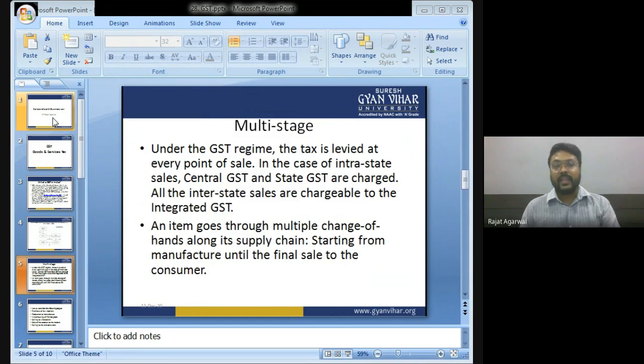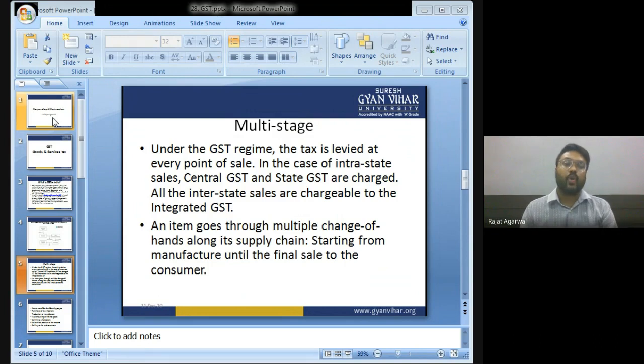So, in case of intra-state sale, that is within the state, we charge central goods and service tax, and state goods and service tax are charged. And all the interstate sales, that is from one state to another state, are chargeable to the integrated GST.